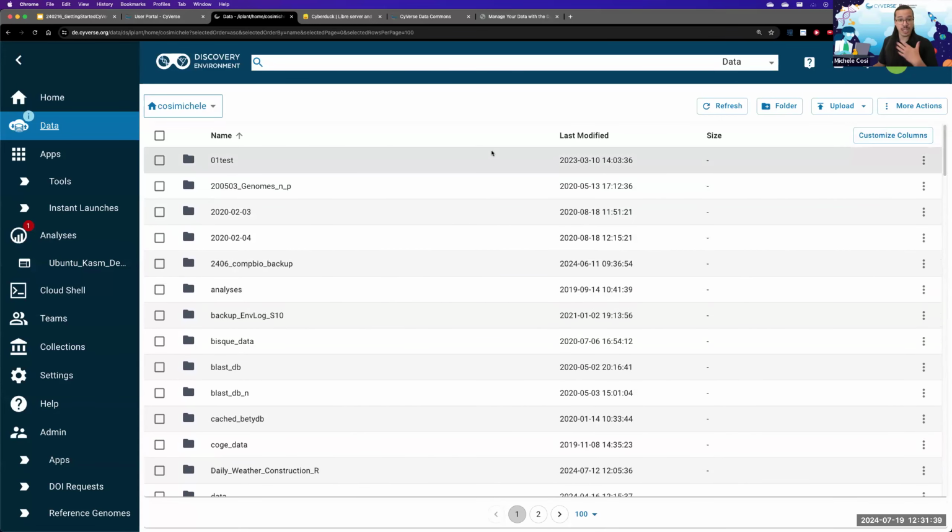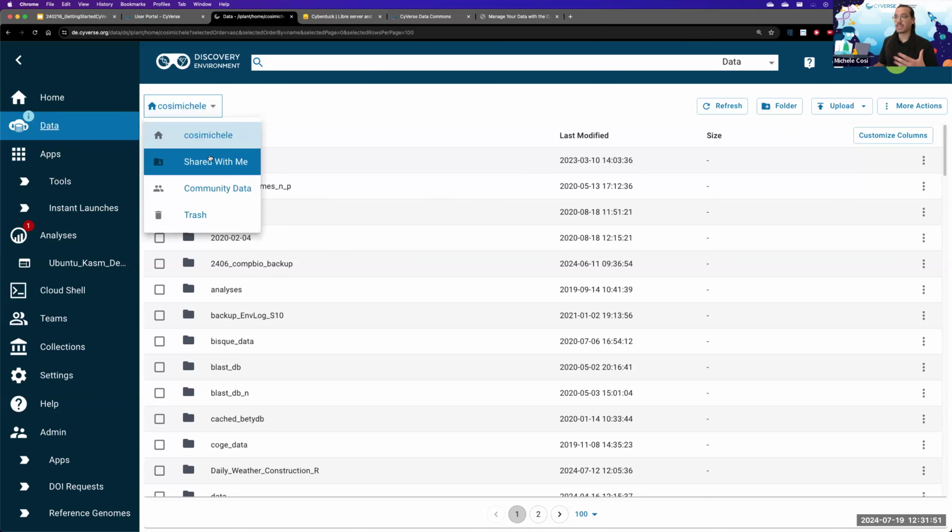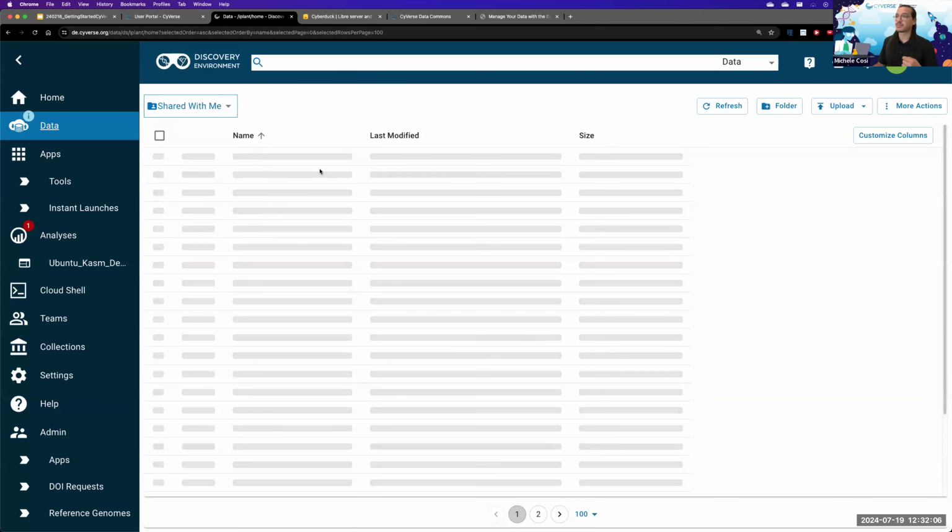But if I want to view folders shared with me, I will have to go over here and click on this button, where a drop-down menu tells me what data has been shared with me through the Shared With Me button, or what data is available for everybody on CyVerse. Let's see what data has been shared with me.